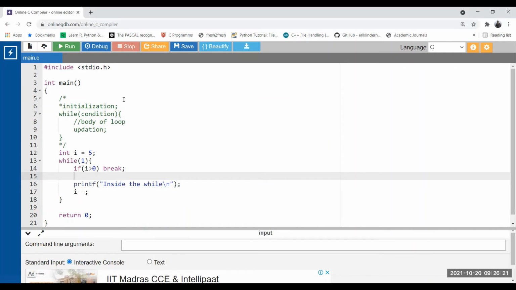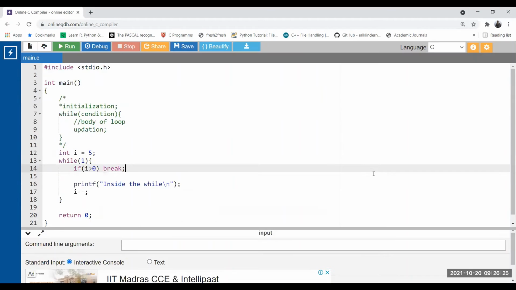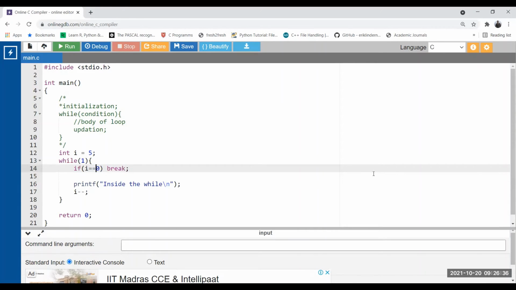Okay, see what happened. Sorry, the condition instead of I greater than 0, the condition is wrong here. Condition I greater than 0. So I is 5 now. So 5 greater than 0, break has been done. Okay, so instead of I greater than 0, what I need to do? I equal to 0. Okay, or we can also write if I less than 1. This thing we can also write.